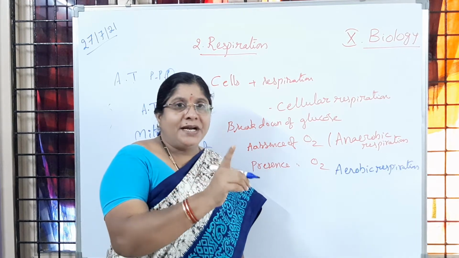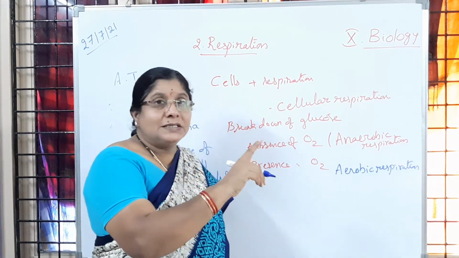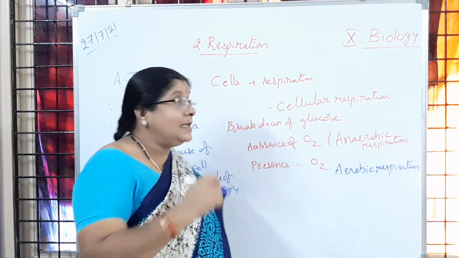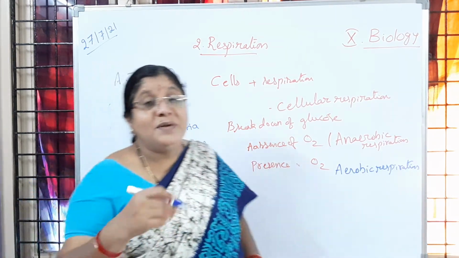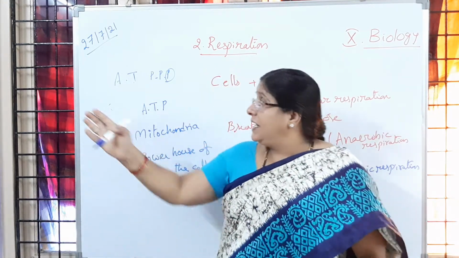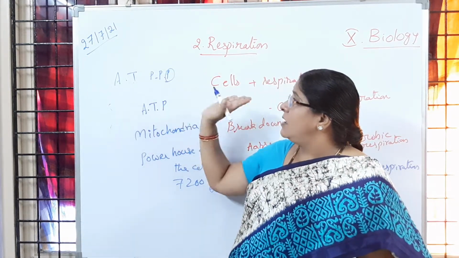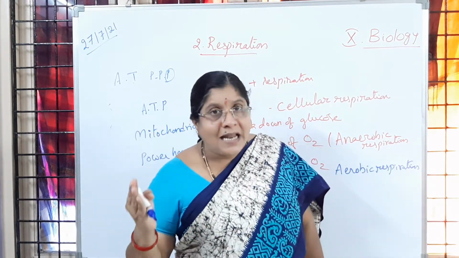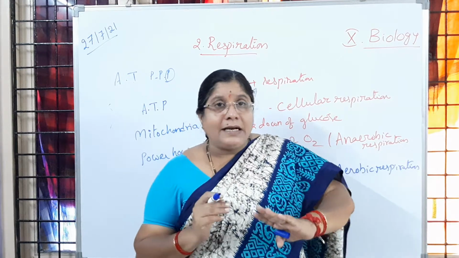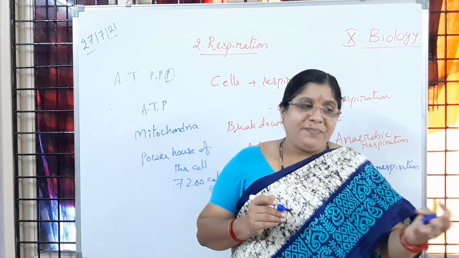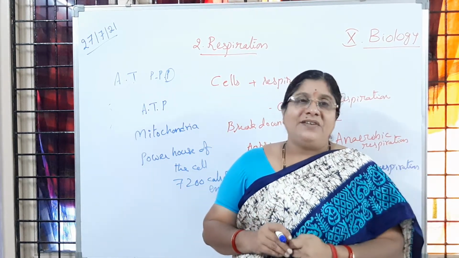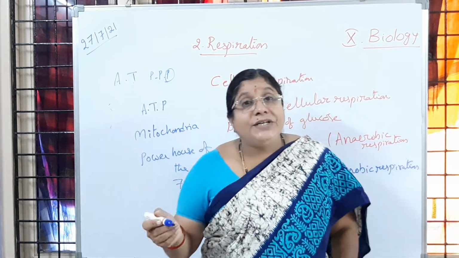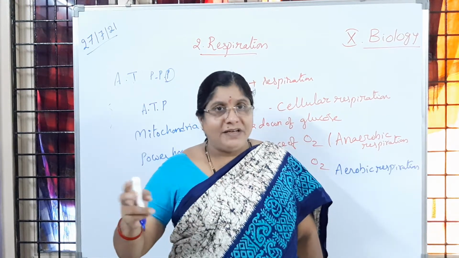ATP is broken down to release energy. That energy is stored in the inorganic phosphate, the terminal inorganic phosphate. When one phosphate is lost, ATP changes to ADP. But the cell has to continue. Again, that ADP will be back to ATP by acquiring inorganic phosphate. That is oxidative phosphorylation. All that we will discuss later.